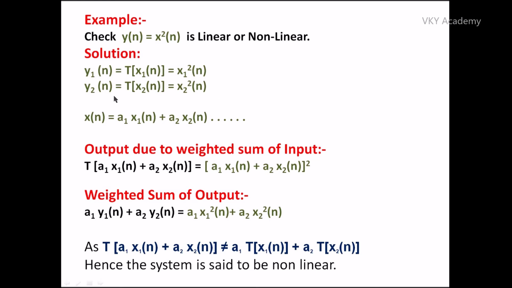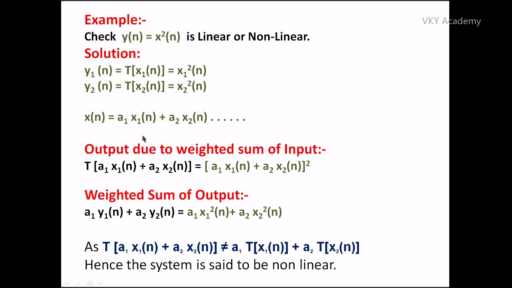We are restricting our calculations to the two terms only. Now in the same way, any input signal x(n) can be represented by its weighted sum of input. So x(n) can be written as a1 x1(n) plus a2 x2(n) plus a3 x3(n) and so on, where a1, a2, a3 are the weights, or we can say the constant coefficients.